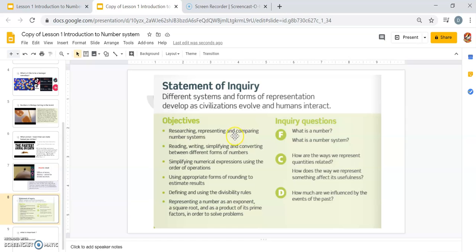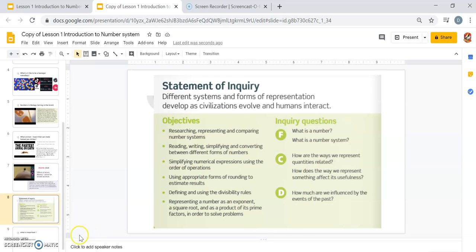What are the base systems? We will look at all of that. Reading and writing, simplifying, converting between different forms of numbers, how to write numbers. We're going to discuss all of this. Use appropriate forms of rounding numbers, simplifying using order of operations. We will do all of this.